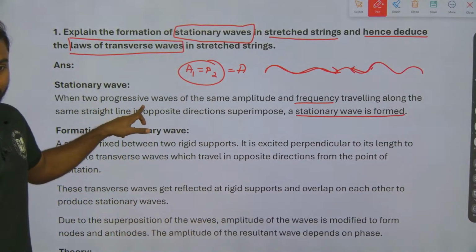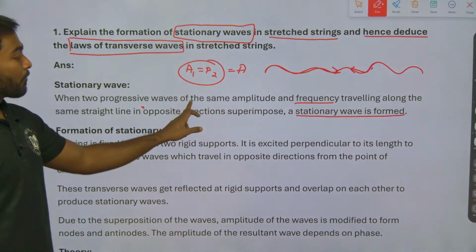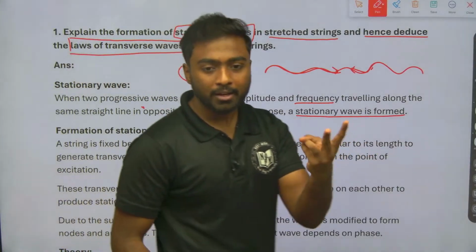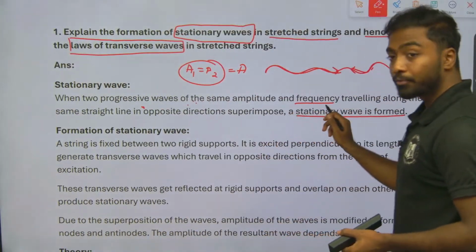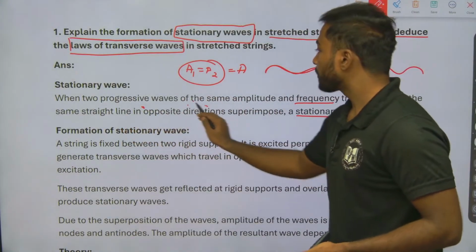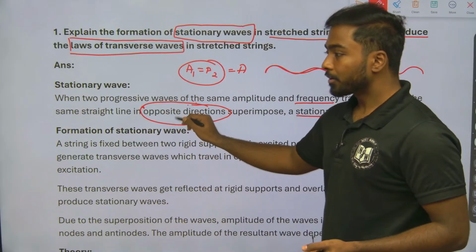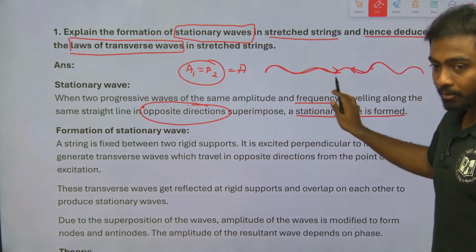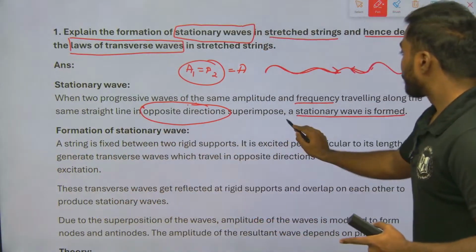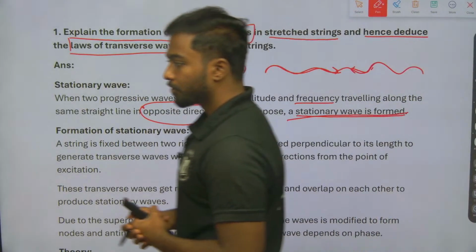Two progressive waves of the same amplitude and frequency traveling along the same straight line in opposite directions. Okay, clearly understand the point? Same amplitude, same frequency, going along the same straight line in opposite directions forms a stationary wave. First point is clear, right?